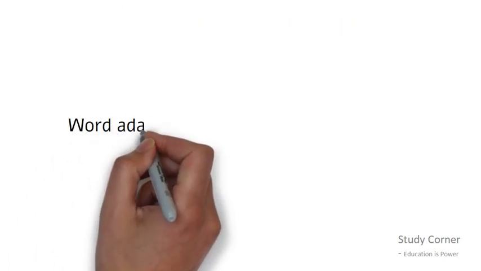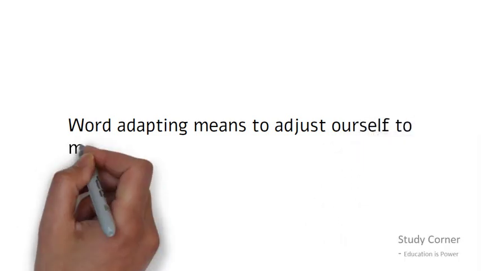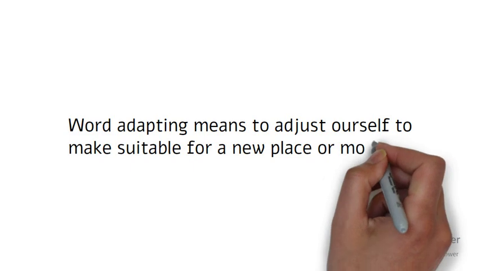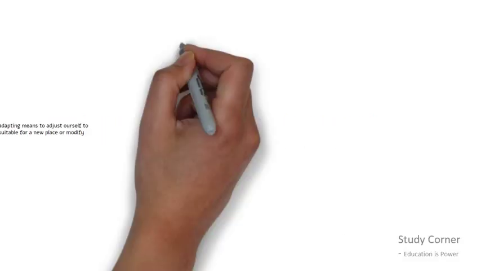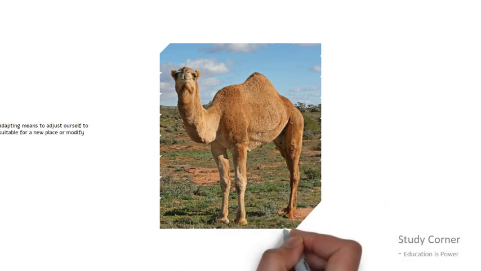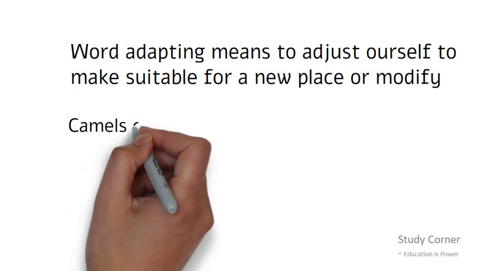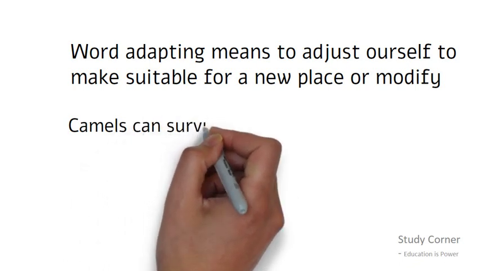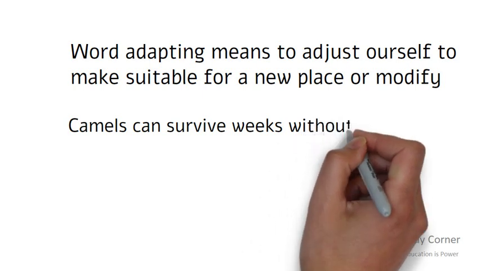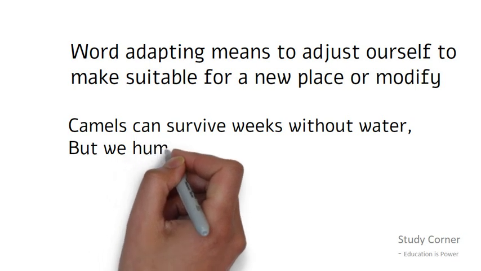The word adapting means to make suitable for a new place, or modify oneself to survive in a new place. For example, a camel. They live in a desert, so to survive in such hot weather, they have some special features, like they can store a huge amount of water in their stomach and can survive weeks without water. But the same is not true in case of us. If we go in the desert, we'll get lost without water. We won't be able to survive for a week.